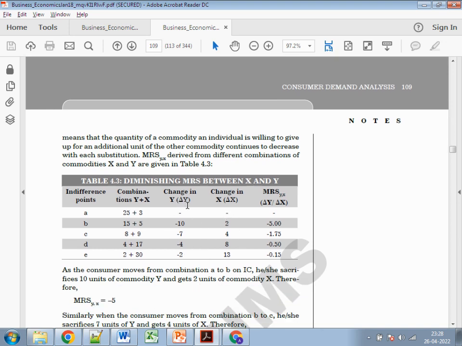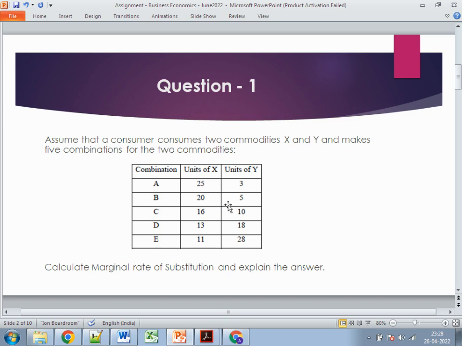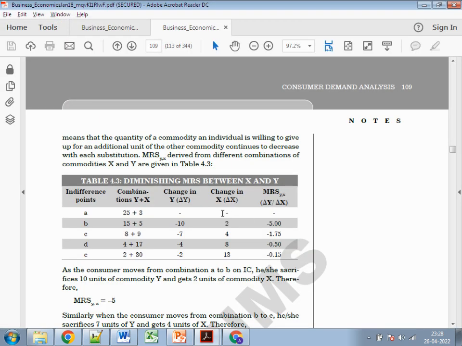If you want to calculate this, firstly you just need to calculate the delta y or delta x. Delta y is simply the difference in the values. So delta x here is 5, here it will be 4, here 4, here 2. Again, delta y will be 2, 5, 8, 10, right? So you have calculated both the things, delta x and delta y.